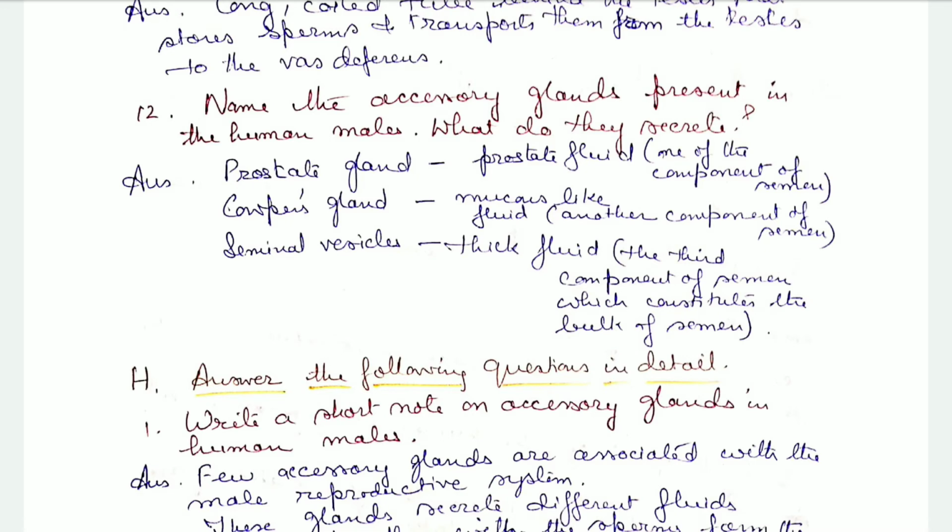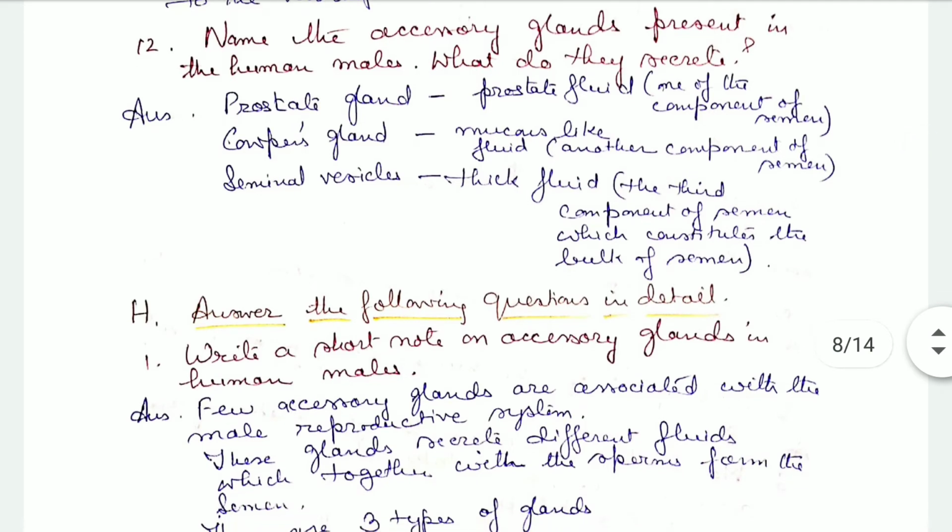Cowper's gland is also known as the bulbourethral gland. Then the seminal vesicles secrete a thick fluid, which is the third component of the semen and constitutes the bulk of it. A large part of the semen is constituted by the secretion of the seminal vesicles.